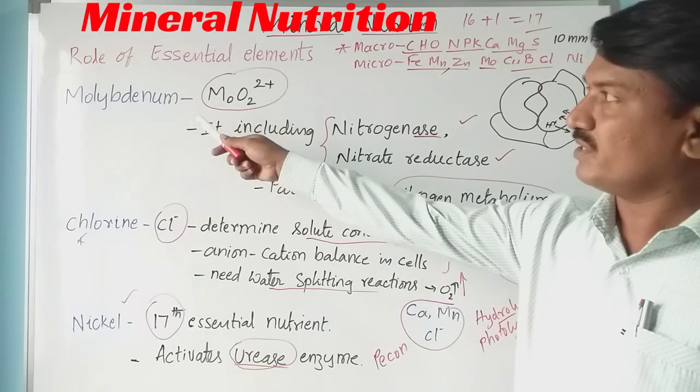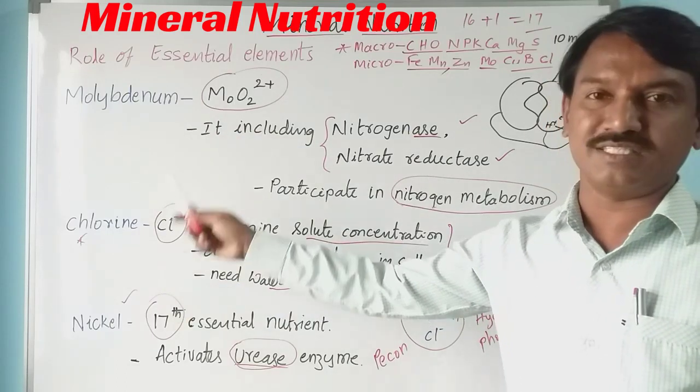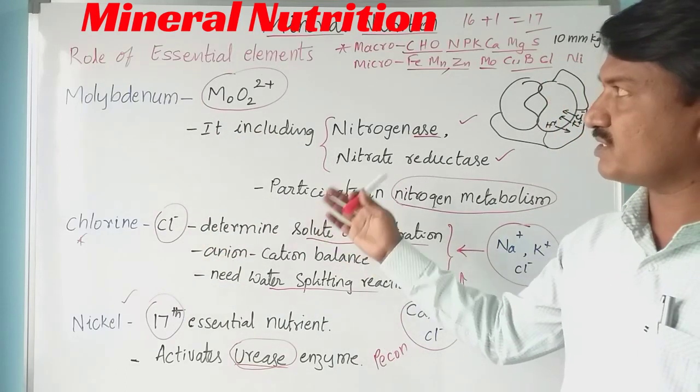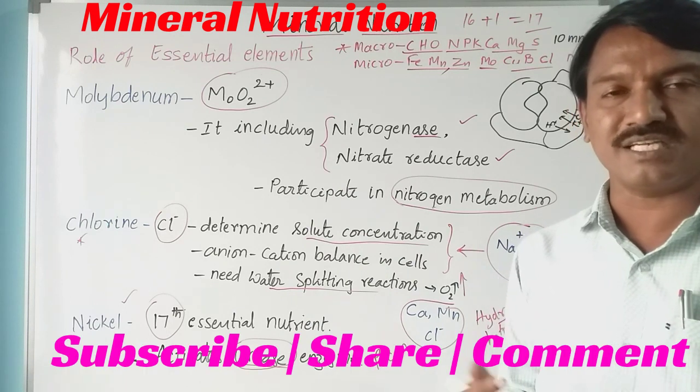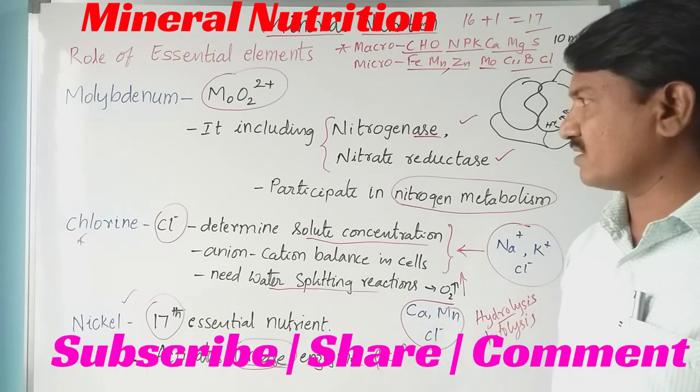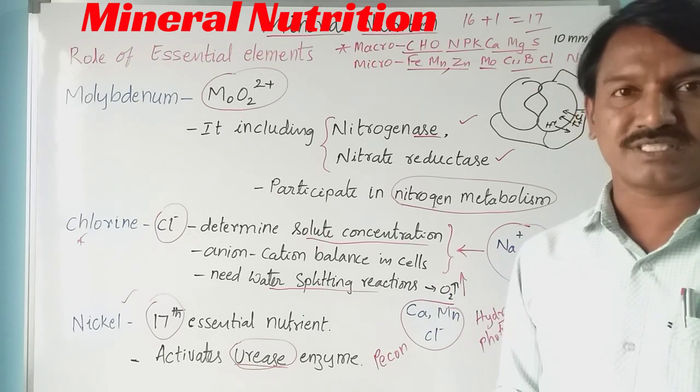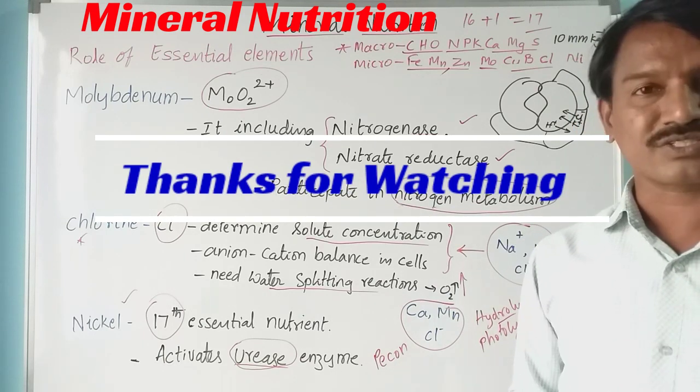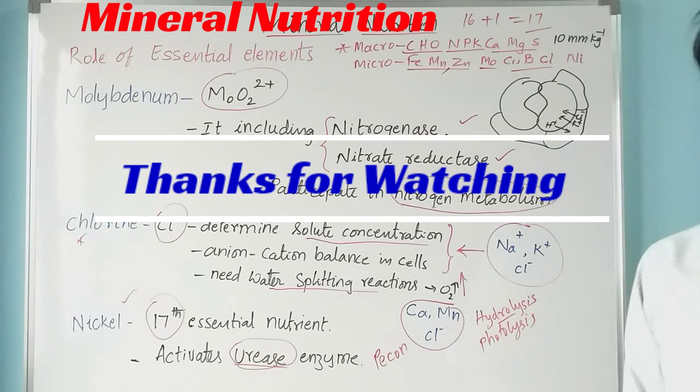So this is about molybdenum, chlorine, and nickel. These are micronutrients. With this topic, the role of essential elements is completed. The next topic we will discuss is another class, that is toxicity and deficiency symptoms.